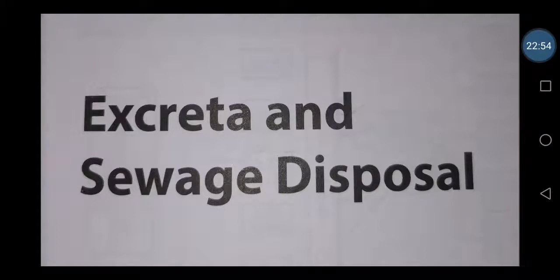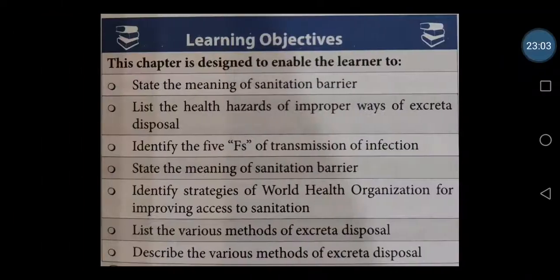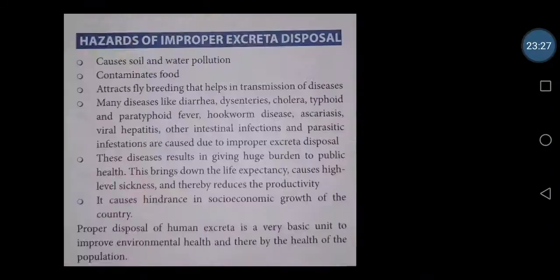Excreta and sewage disposal. I am sure that you all will be aware of what we mean by excreta and what the hazards of improper excreta disposal are. So in this particular topic we can learn about the sanitation barrier, what the health hazards are, ways to improve excreta disposal, which are the 5F of transmission of infection, and what we mean by sanitation barrier. So various methods of excreta disposal, all these things we are going to discuss now.